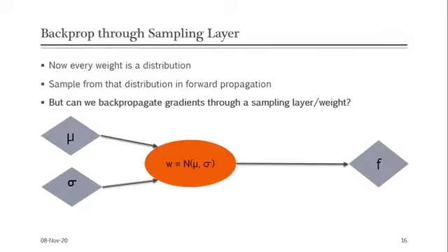The weight, if we look at it, is a sampling or randomized node. So we cannot backpropagate gradients through it. So how do we update those distribution parameters?